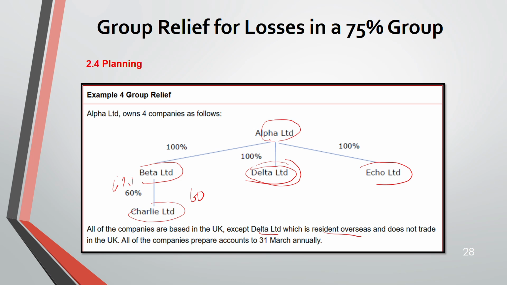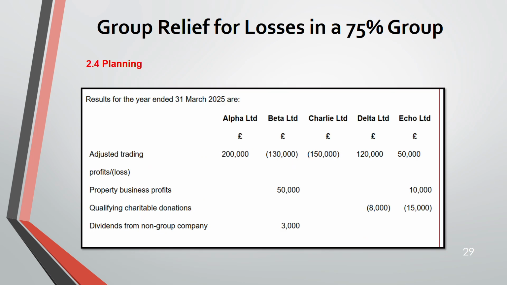Okay. So here you have been given the loss. Here 2 companies are making a loss: one is B, one is C. If you move back, you see C is not a part of a group, so C's 150,000 loss cannot be group relieved. But we are more worried about Beta. Beta can give to A, Beta can give to E, but not C, not D because D is overseas. Understand?